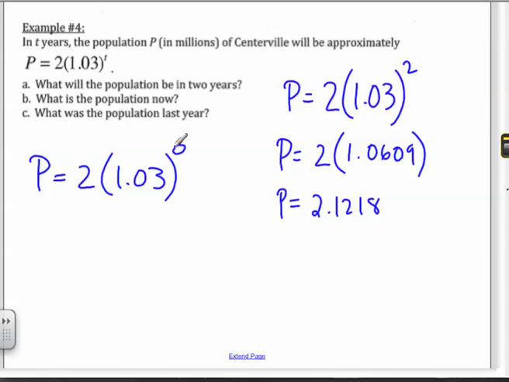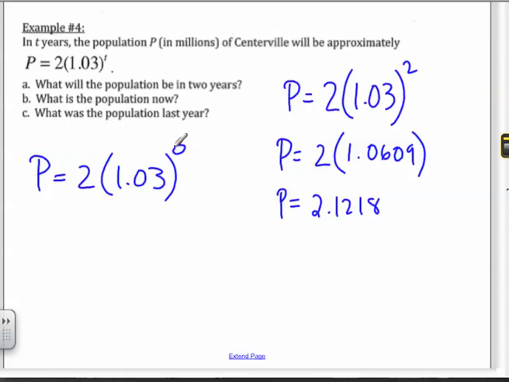Because what's 1.03 to the first? I mean, to the 0. I'm sorry. It's just 1. So it's 2 times 1, which is 2 million. Well, you know what? You're looking at what's happened in the past few years. This is just a prediction. Demographics never work this way. They give reasonable estimates. Okay?